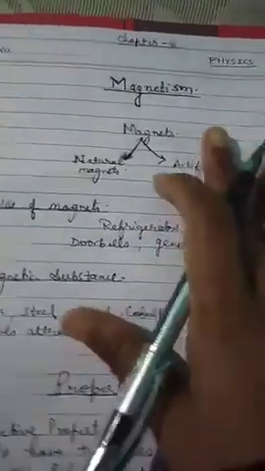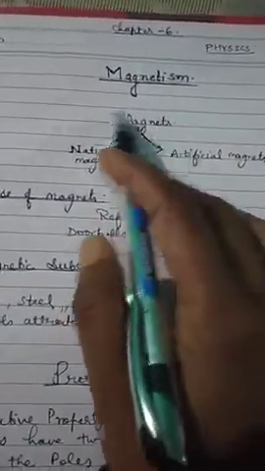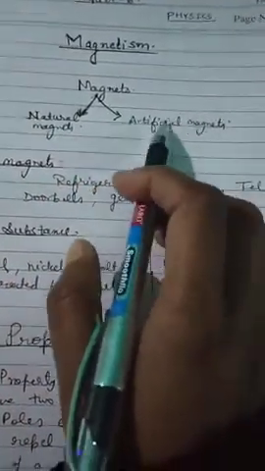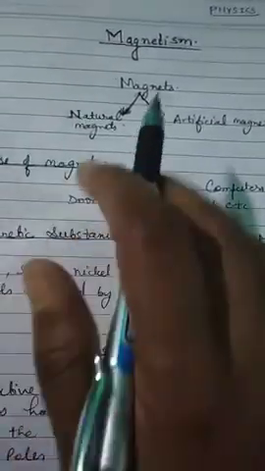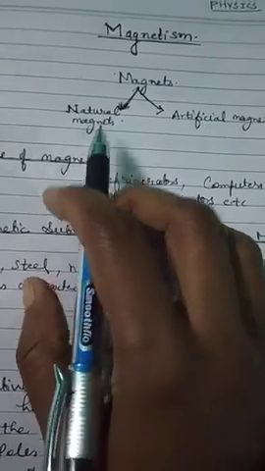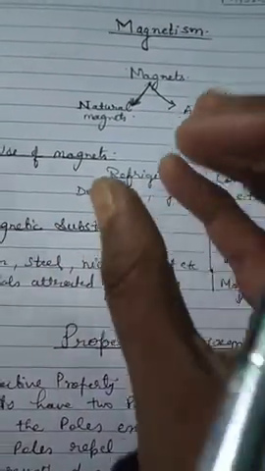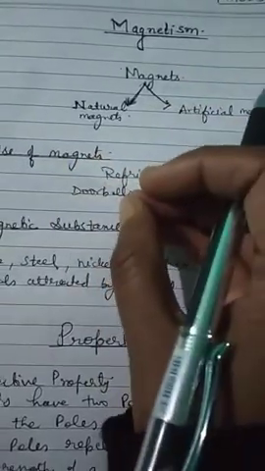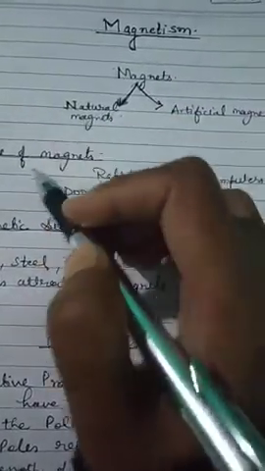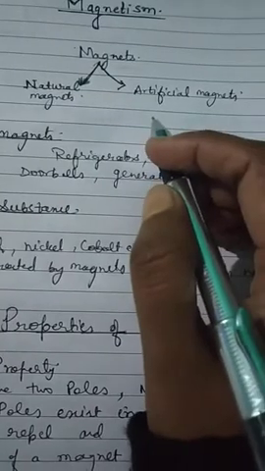So look here. This magnet has two types, natural magnets and artificial magnets. What are natural magnets? Naturally occurring material which possesses some inherent property to attract iron towards itself is called natural magnets. And what are artificial magnets?